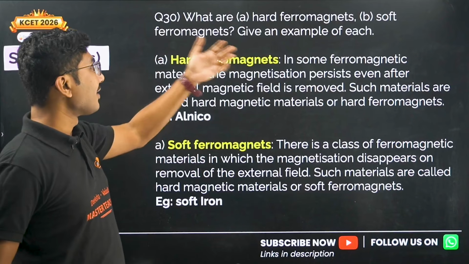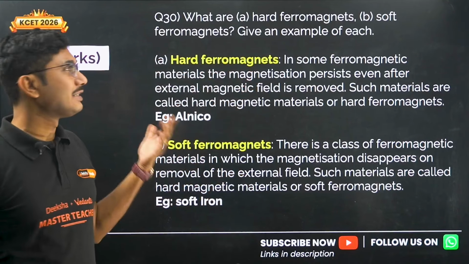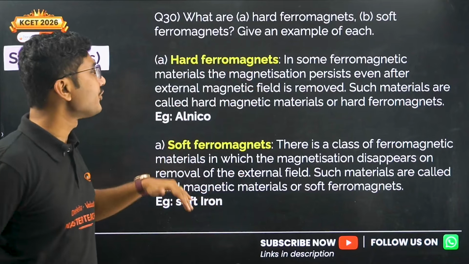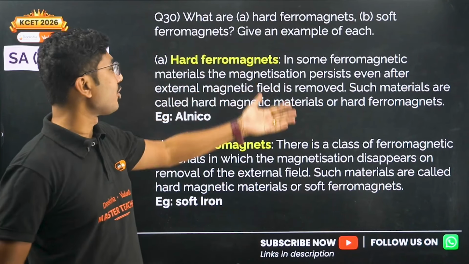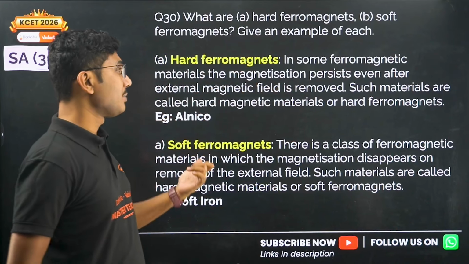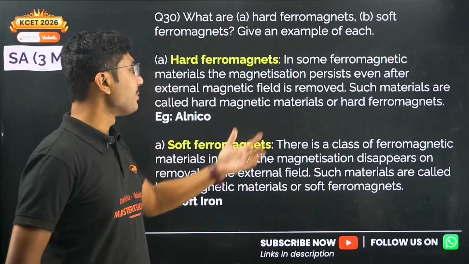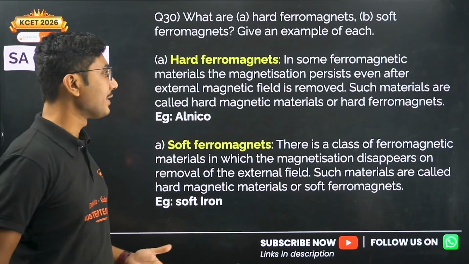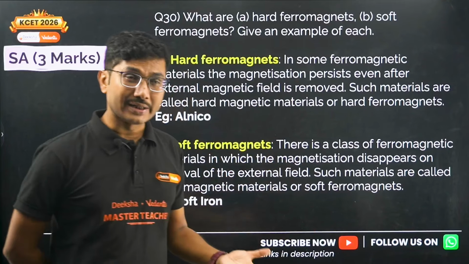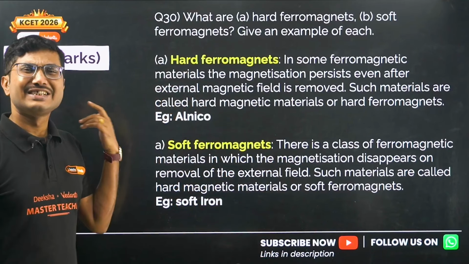Now, what are hard ferromagnets and soft ferromagnets? Give an example. It is an easy question. Hard ferromagnets: in some ferromagnetic materials the magnetization persists even after the external magnetic field is removed. Such materials are called hard ferromagnetic materials or hard ferromagnets. Examples: alnico, steel.